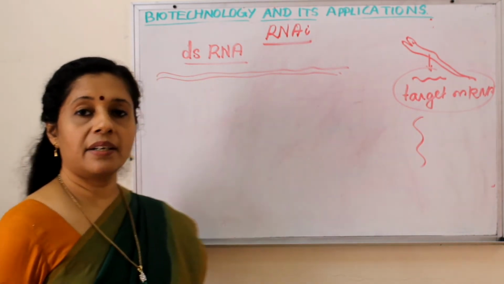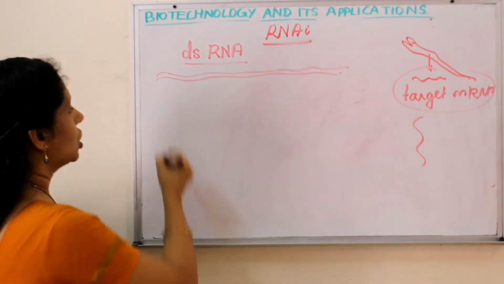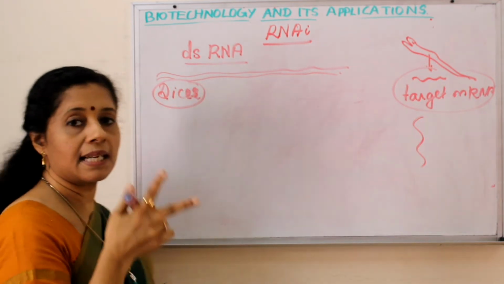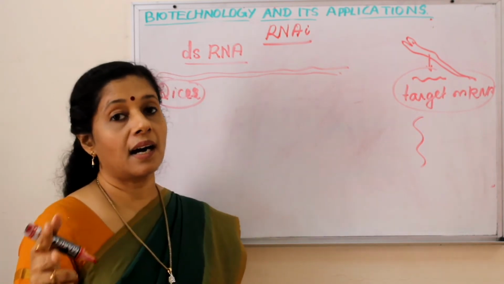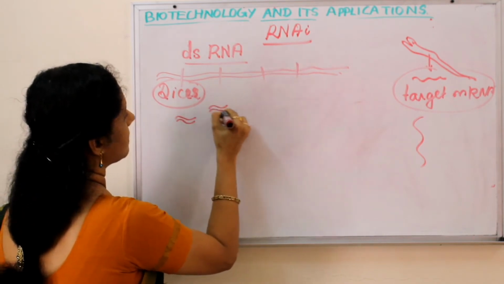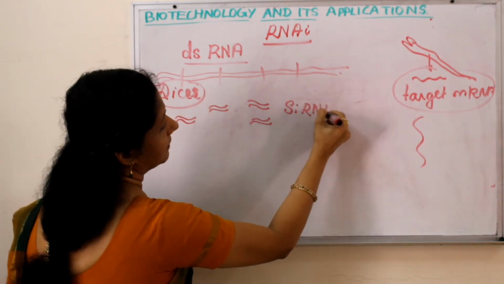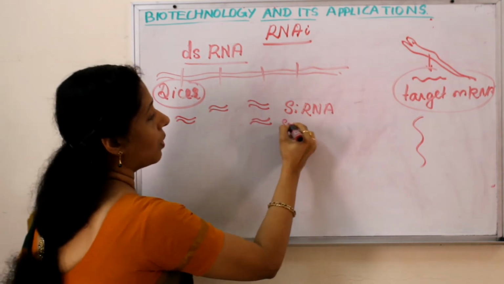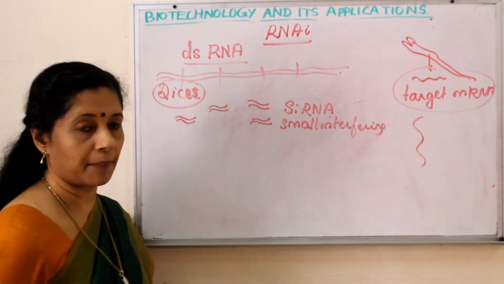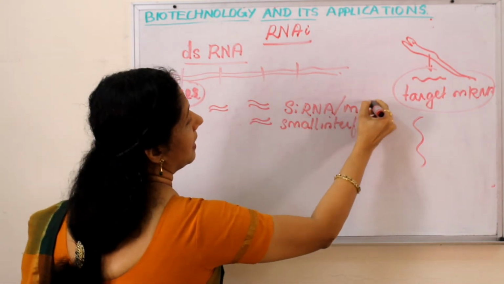So these double-stranded RNAs will be cut, or diced, by a certain enzyme. So what is the name of the enzyme? Dicer. There is an enzyme called dicer to cut the double-stranded RNA. So the dicer will cut it into small fragments. These are called siRNA. Si stands for small interfering RNA. Okay. Apart from this, one more small dsRNA is participating here, that is miRNA.